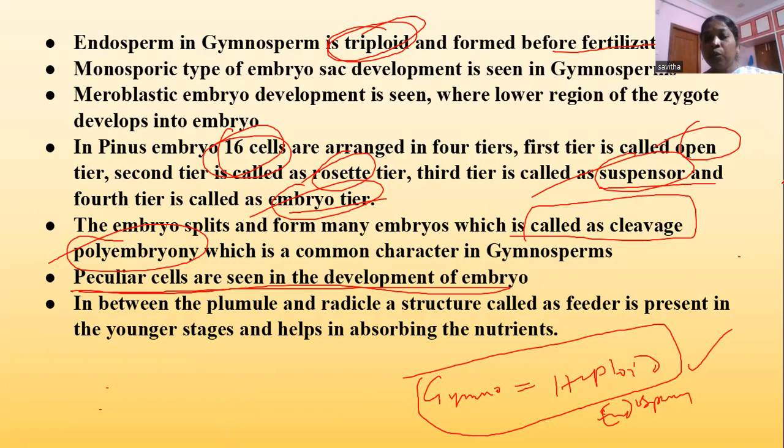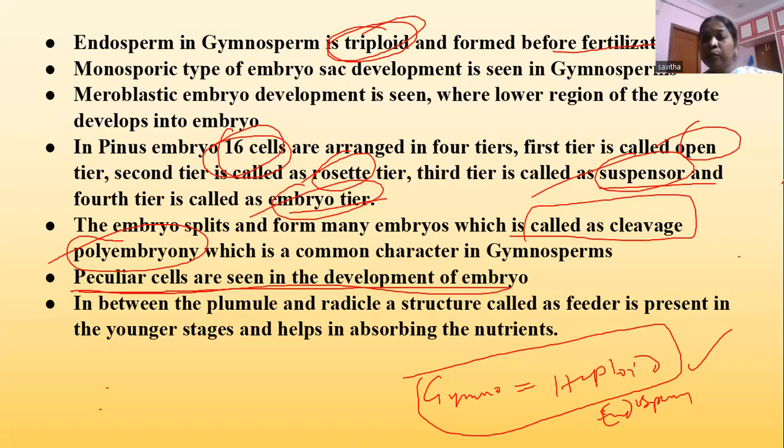In Pinus embryo, 16 cells are arranged in 4 tiers. The upper tier is called the open tier. The second tier is called the rosette tier. The third tier is called the suspensor tier. And the fourth tier is called the embryo tier. This embryo tier develops into the embryo.